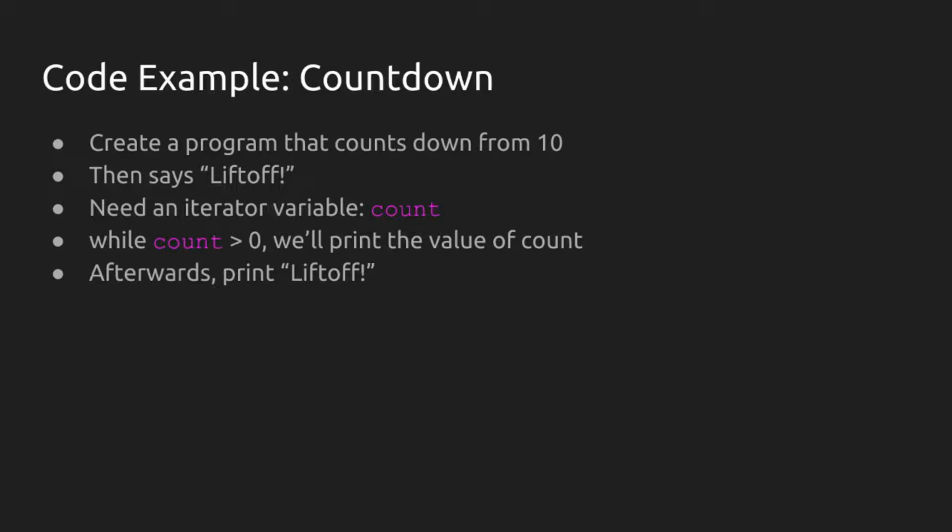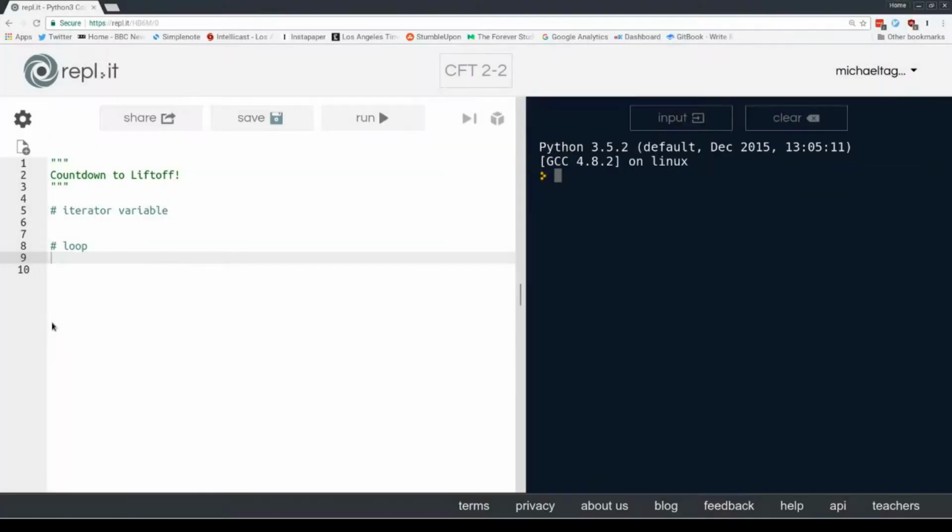One of the nice things about Python is that if you know how to articulate the problem and the steps in English, the translation between the English and the code is pretty minimal. And this is almost exactly what we're going to write inside of our code. All right, so let's take a look at the code example. Let's build it together. So here I am back in my Replit environment.